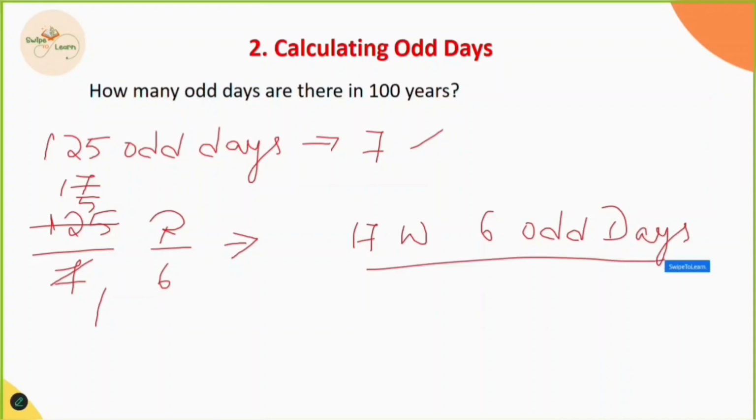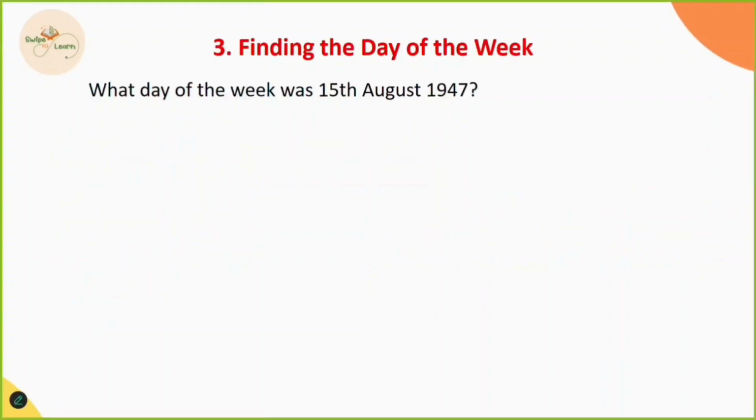So in 100 years, we have 6 odd days. This is the answer. Our next model, and an important model of the calendar topic, is finding the day of the week. In this model, we have to find out the day of the week, whether the day is Sunday or Monday or any other day of the week.